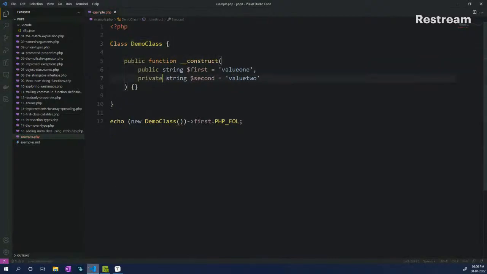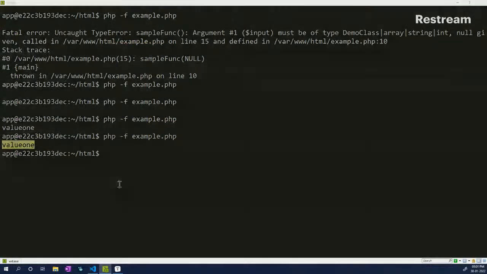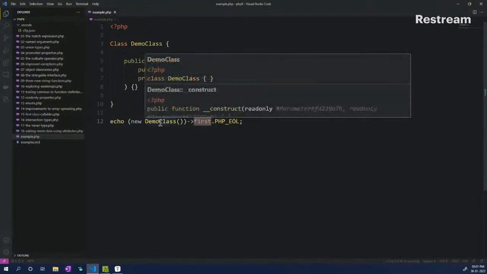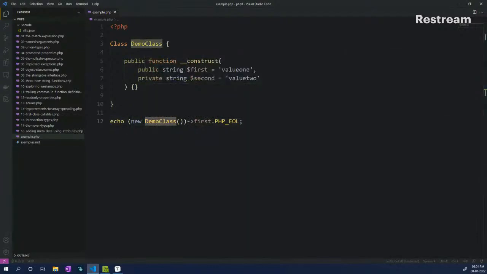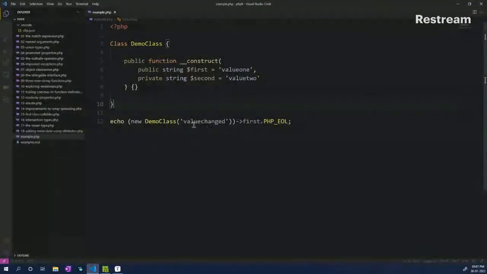So if I do this, save and pass in, you again get the same value 1 returned. Why? Because the first property is taking the value as value 1, and we are trying to print that as is. And here in our demo class, we have not passed in our argument. We can do that as well. So if I want, I can pass in, save and then print the value, and you will see that the value change has been passed because we are passing this as the first argument, which is mapping to this first property. And it changes the value, which is the default value, to whatever we have passed in here.